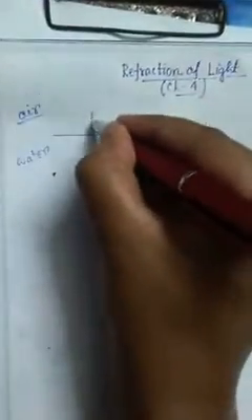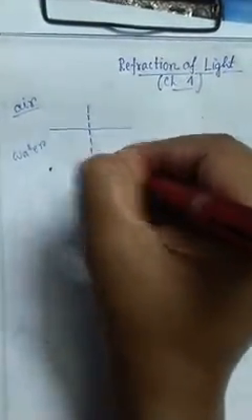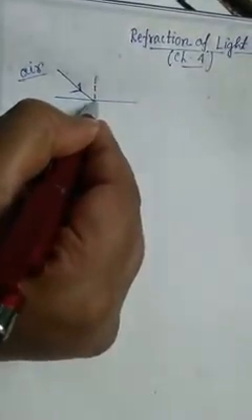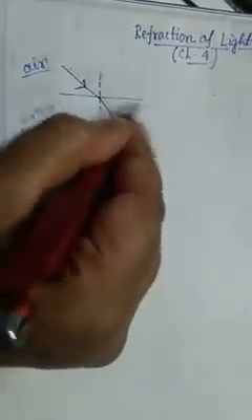Let's say a ray, and I am drawing a normal, the same process we follow in case of reflection. This is the incident ray, and when a ray of light is incident on the surface separating two different media, in this case air and water, it always changes direction at the separation surface.